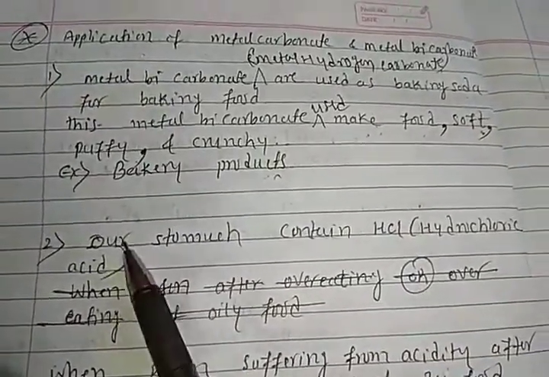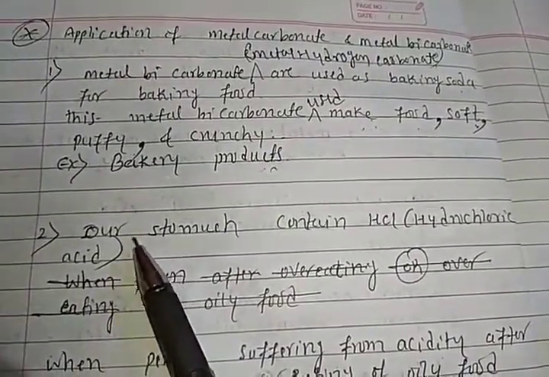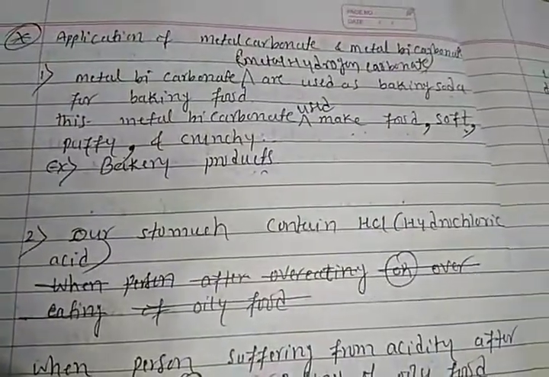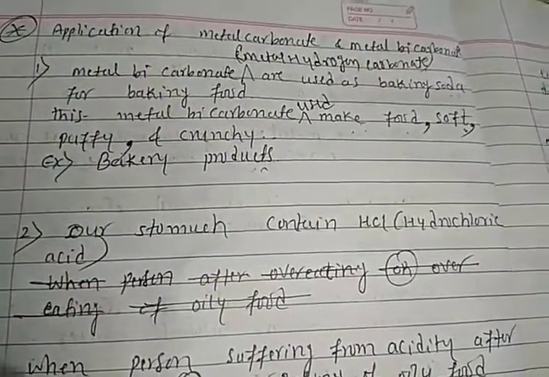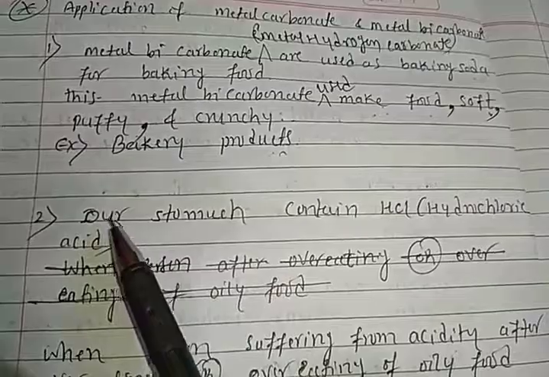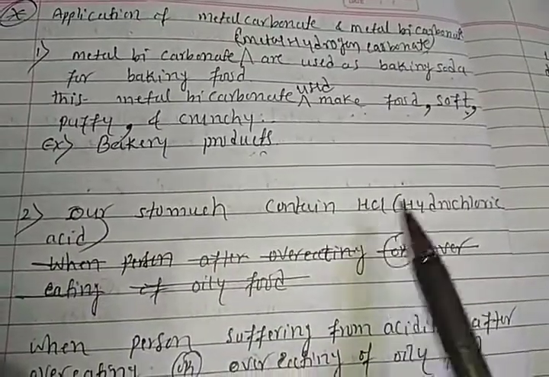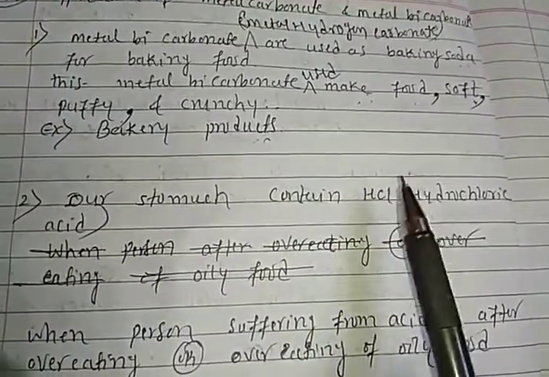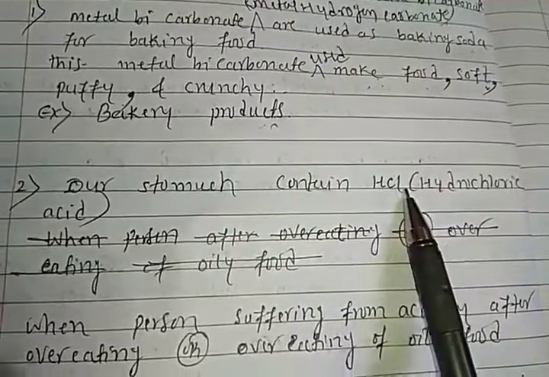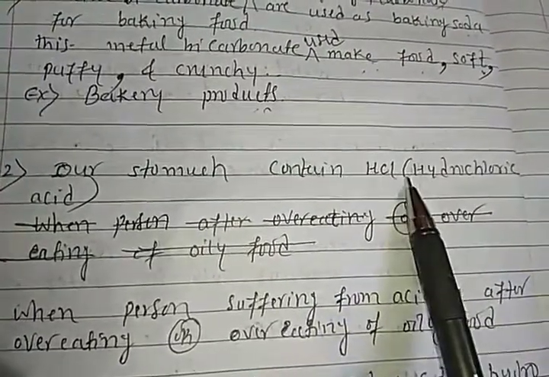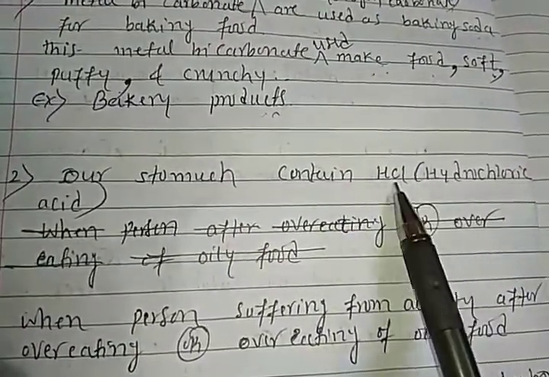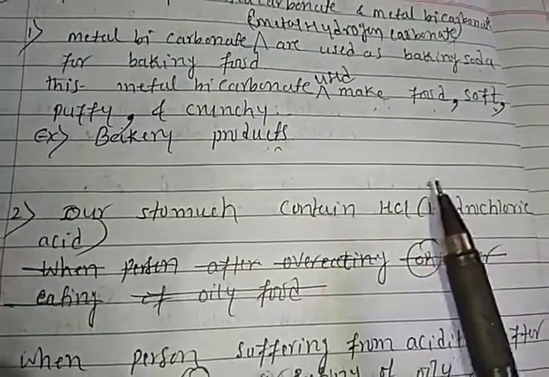Second example: metal hydrogen carbonates are also used for our stomach, in humans. Our stomach contains HCl, hydrochloric acid, students. Our stomach contains hydrochloric acid. This hydrochloric acid is used for digestion of food.